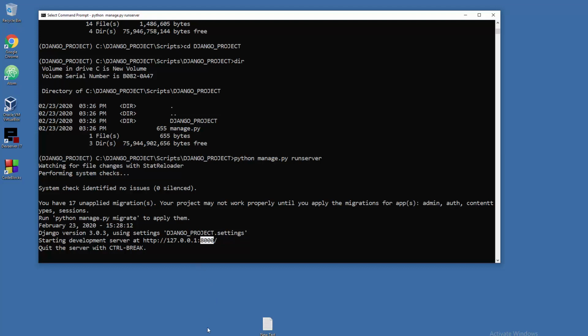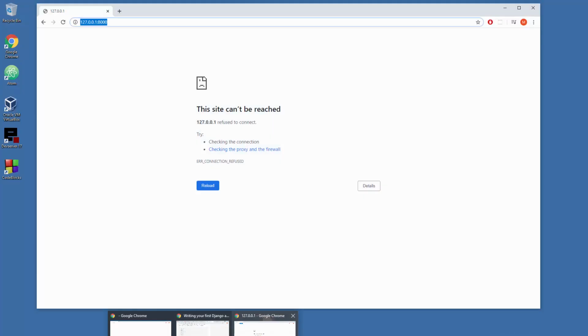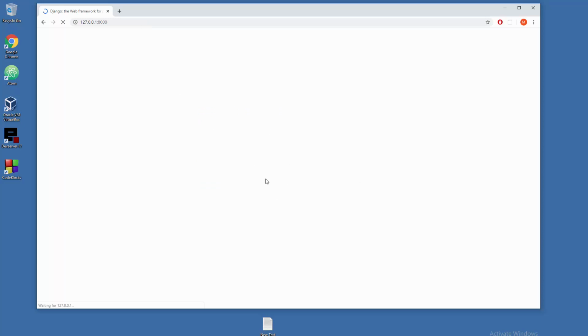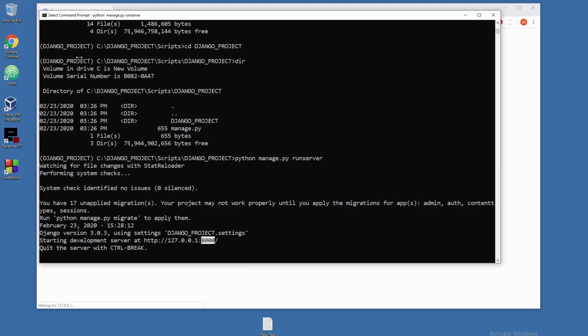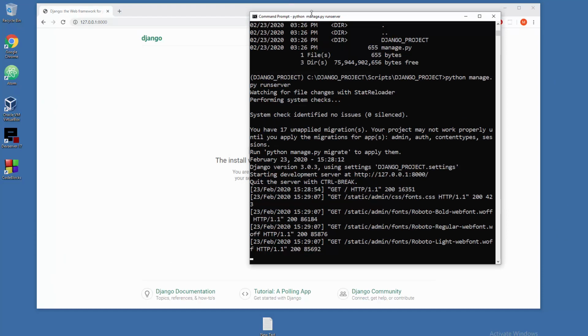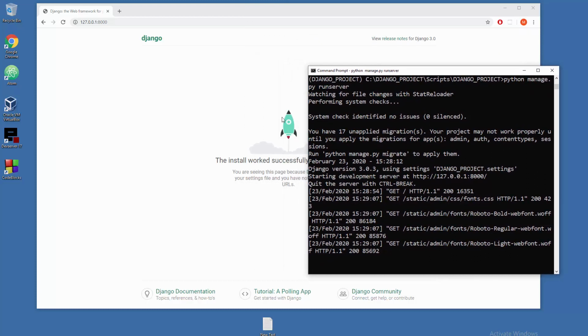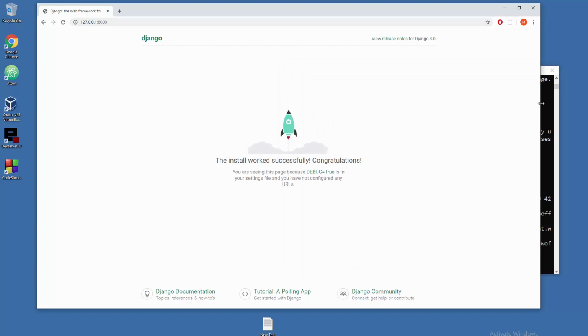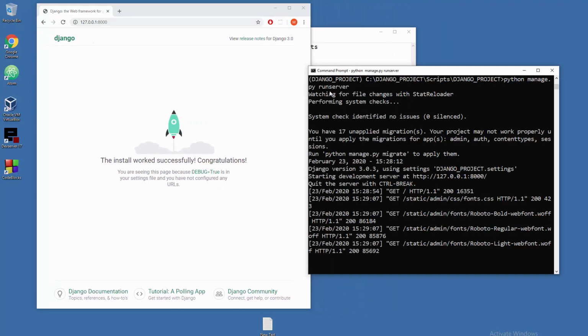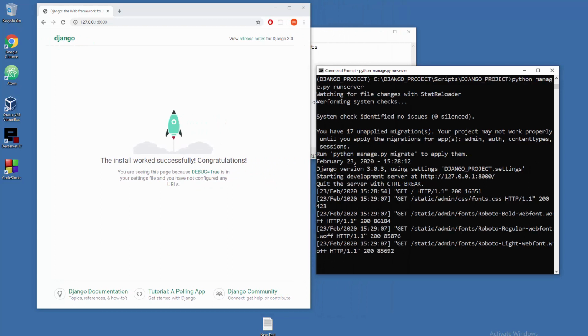So let's confirm that everything is fine. Where is my browser? Okay. So see, localhost and port 8000, enter, and in a split second here you will see the rocket, because Django, the web framework, is loading in a title, so I think that everything is fine. Let me see how the server is responding. Oh yeah, there you go. The first time when you run it, it will be a little bit slow, maybe 2 or 3 seconds, but that's not that crucial, okay? Because the first time when you run it and you see that everything is fine, then you can continue working here.